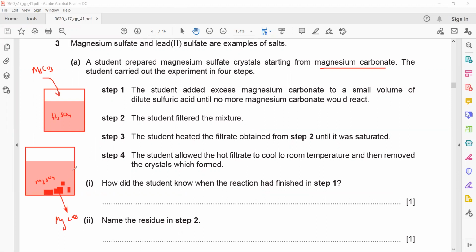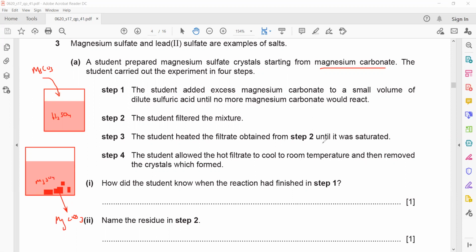When he filters the mixture, magnesium carbonate, which is insoluble, will be a residue left on the filter paper, and the filtrate is magnesium sulfate solution.